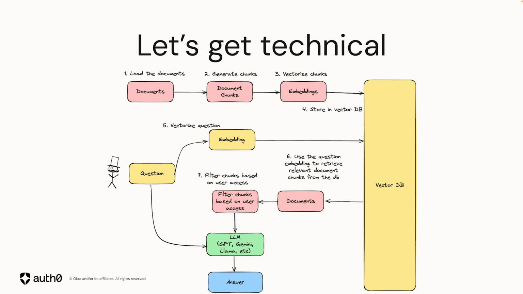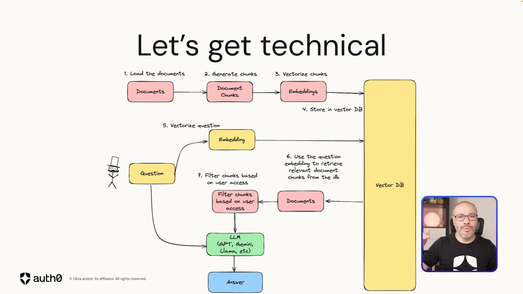Now, on the first part of this diagram here on the screen, we have the document loading process, where we start by loading all the documents from the source database. That can be something like Confluence, markdown files in a folder, or web pages on the internet, anything that you can get text from and pass to the next step. And the next step is to generate document chunks.